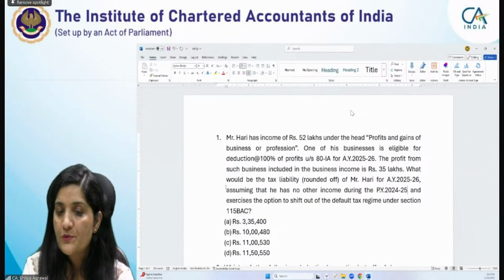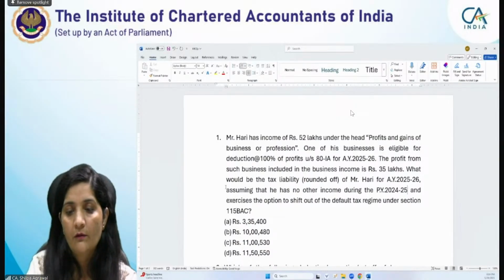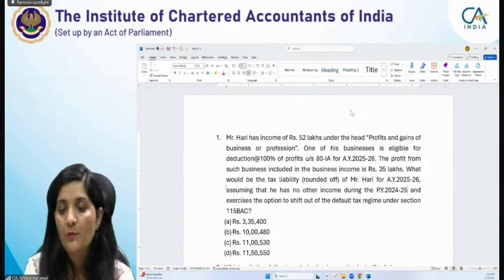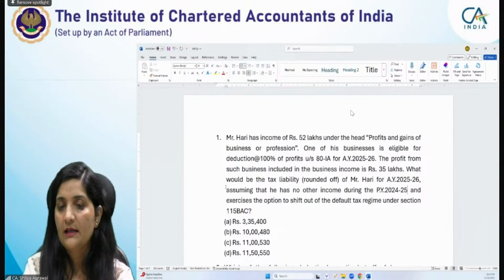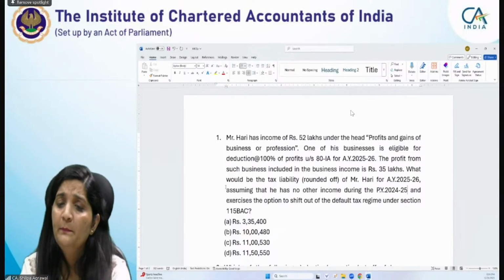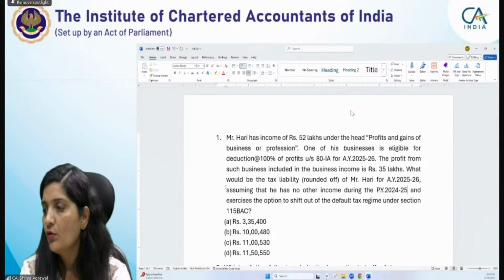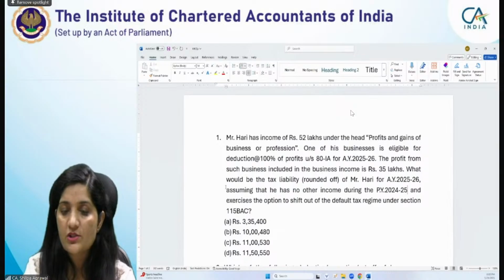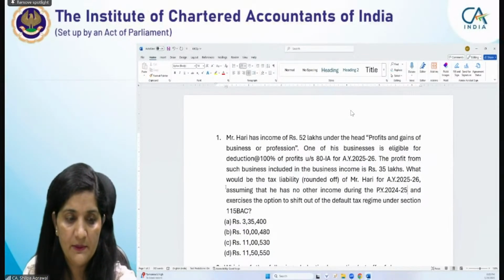The first option is rupee 3,35,400. The second option is 10 lakh 480. Then the third is 11 lakh 530. Then the D option is 11 lakh 50,550. So what would be the correct answer? Those who have joined, please answer me. You can just unmute yourself and answer, or if you want, you can write your answers on the chat. It is a computational problem, please compute it.